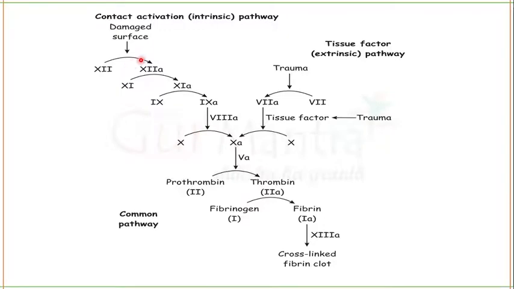Ultimately, by both pathways, clotting factor 10 will be activated, and this clotting factor 10, with the help of 5, will convert the prothrombin into thrombin, and thrombin will convert the fibrinogen into fibrin, and then fibrin will be acted upon by blood clotting factor 13, which ultimately results in the formation of a clot.